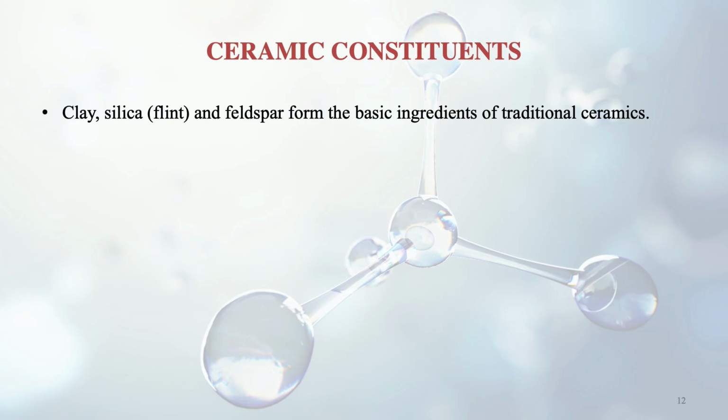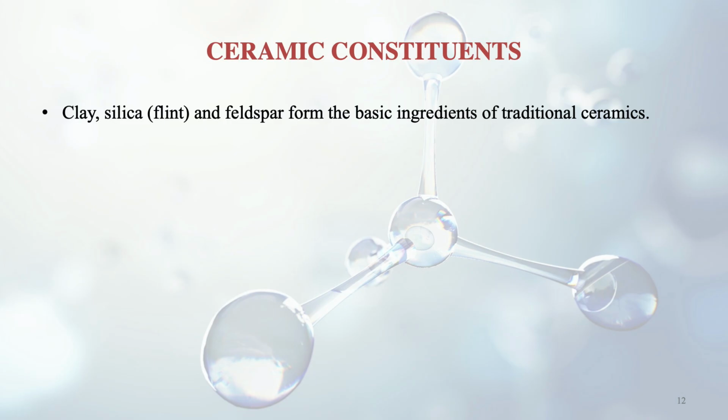Now we should get to know the ceramic constituents. What are the constituents for making ceramic? Basically there are three: clay, silica or flint, and feldspar. These are the basic ingredients of traditional ceramics.